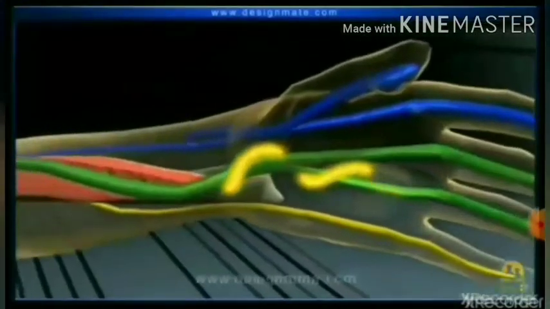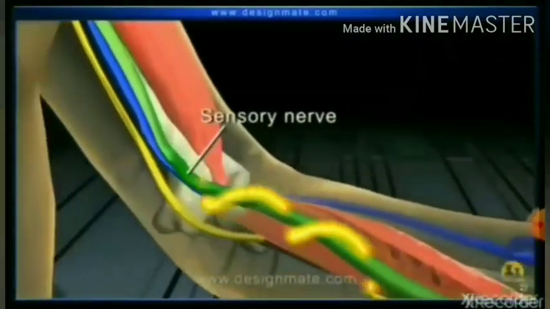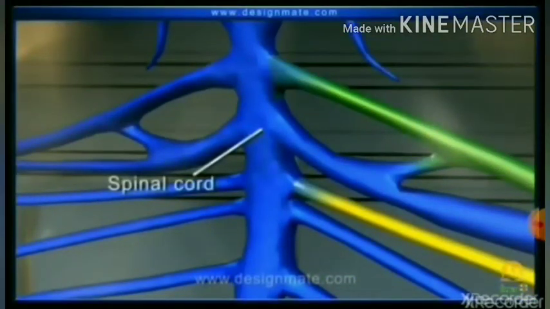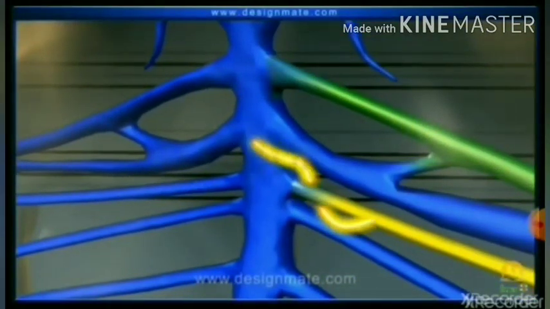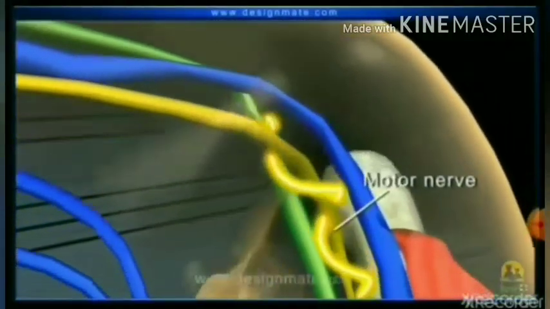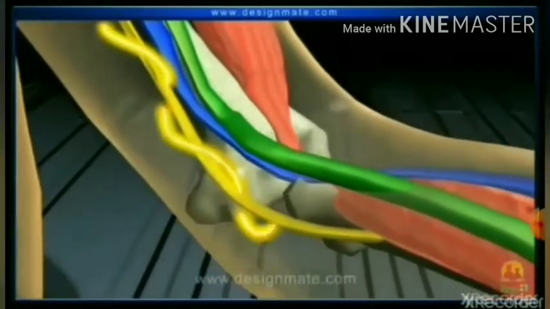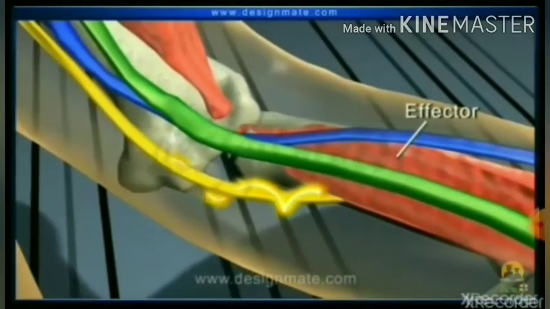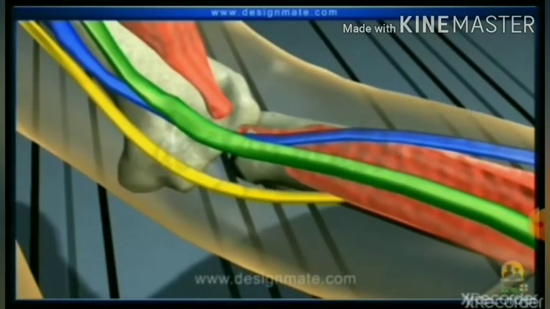happens. Sensory nerve, from the sensory nerve, it will reach the spinal cord, and the spinal cord with the help of relay neurons will relay the message back to the motor nerve, and from the motor nerve it will reach the effector muscles, and the effect or the response is seen.